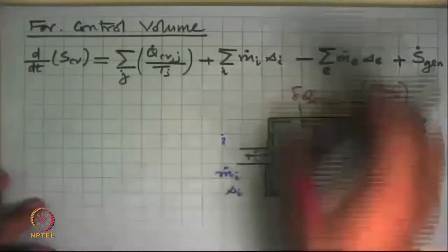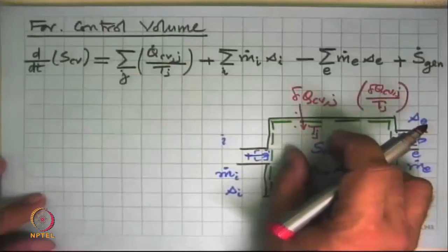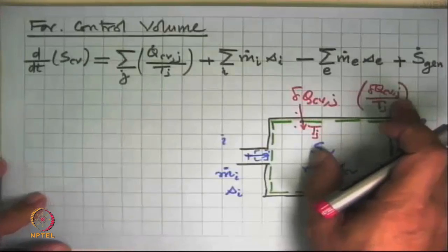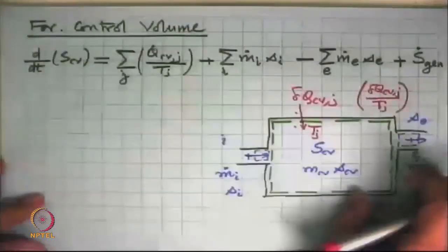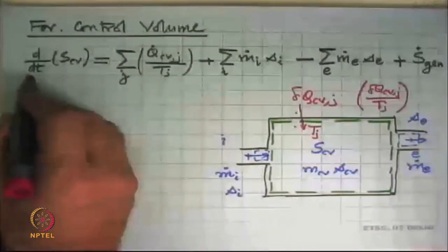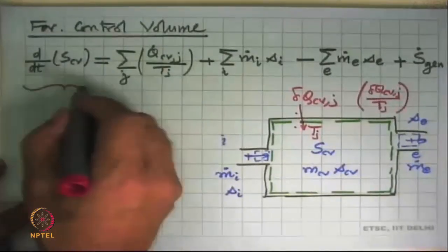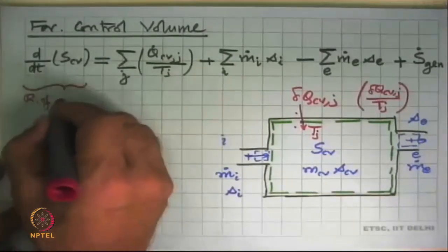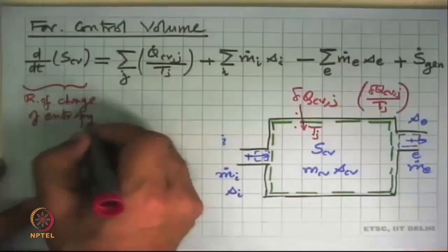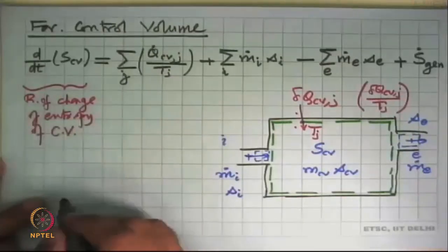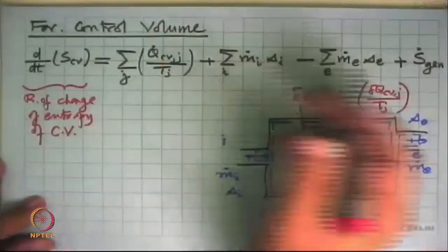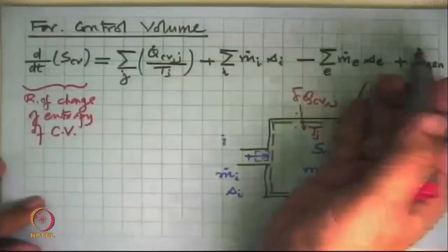So that's what it's doing, that every place where there is a heat transfer into the system, there is an entropy transfer associated with that. And then we can go about the same way that we did last time. And in the end, the equation that comes out will be that the rate of change of entropy of the control volume, rate of change of entropy of the CV, this has got the rate of outflow minus rate of inflow. It's on the other side of the equation, so it is looking like that.